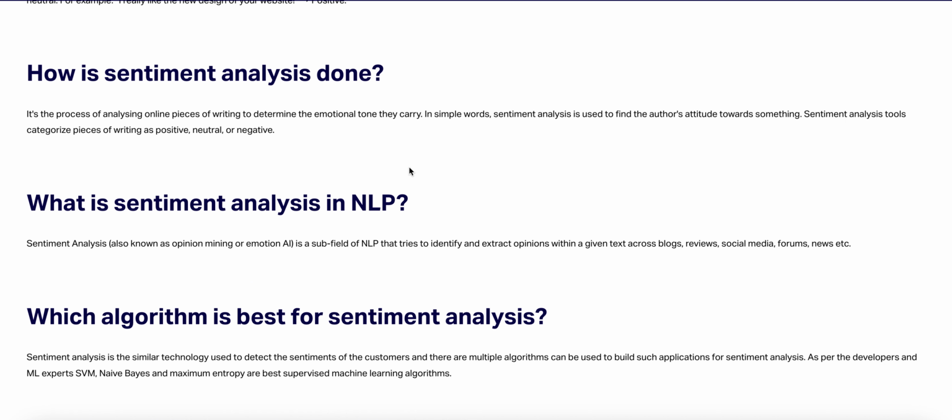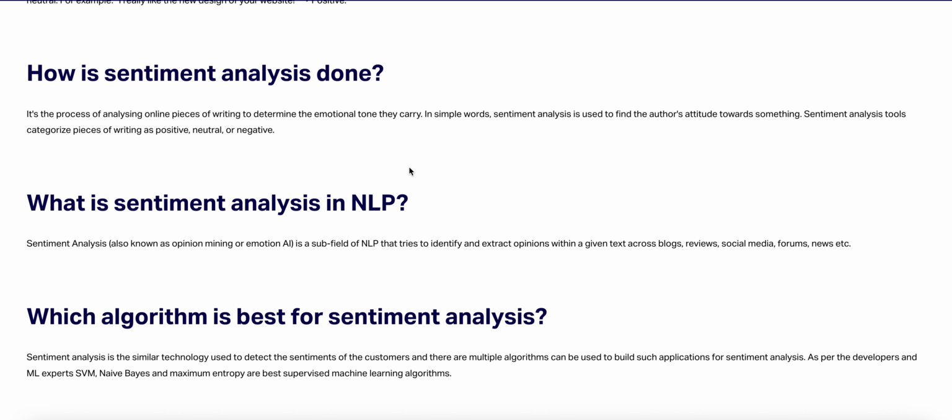How is sentiment analysis done? Let's talk about it. It's a process of analyzing online pieces of writing to determine the emotional tone they carry. In simple words, sentiment analysis is used to find the author's attitude towards something. Sentiment analysis tools categorize a piece of writing as positive, neutral, or negative.